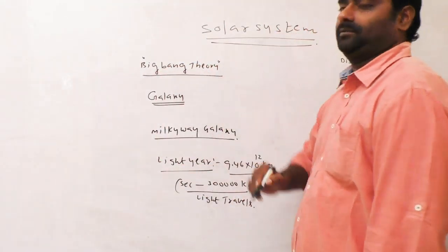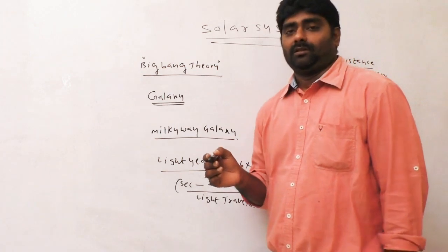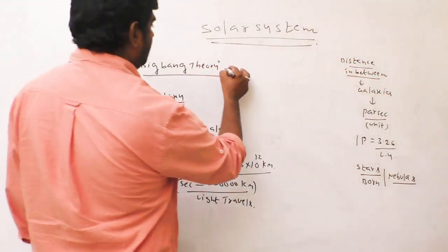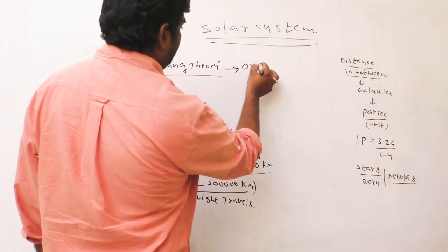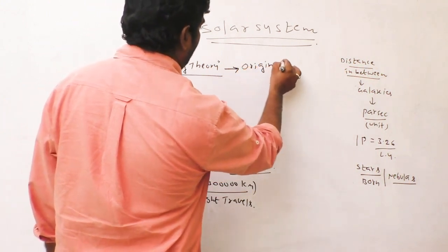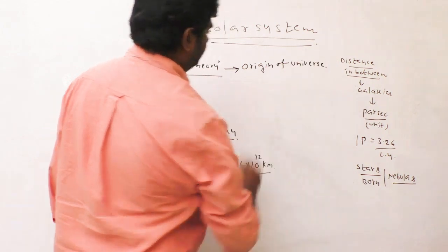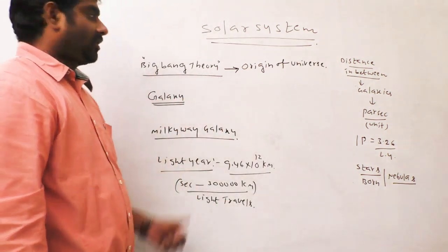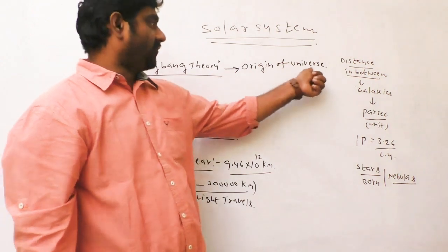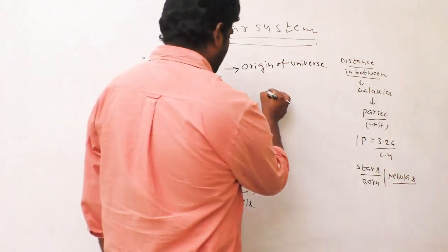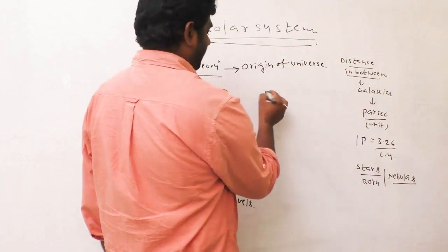See, the Big Bang theory tells about the origin of universe. How was the universe originated?